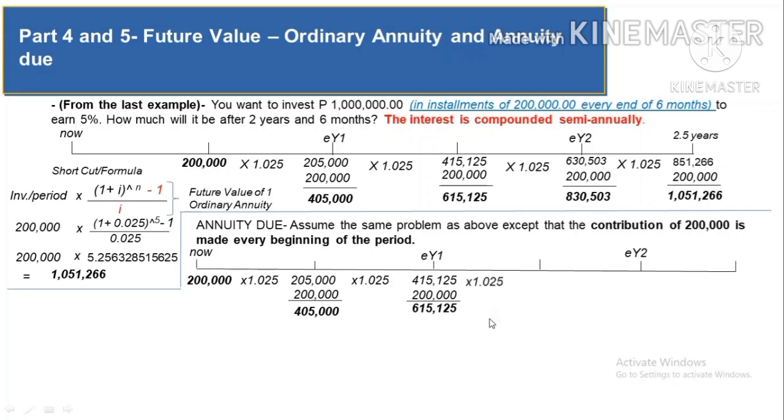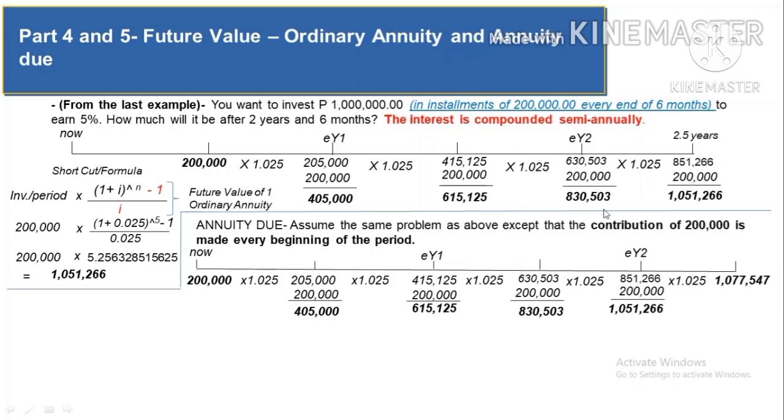plus 200,000, you have 615,125 times 1.025, you will have 630,503 plus 200,000, you have 830,503, and then your last investment will happen at the end of year 2, but the 830,503 will grow to 851,266 plus your last investment, you will have 1,051,266. But then again, the question is after 2.5 years, so 1,051,266 will have the opportunity to grow, and it will grow up to 1,077,547.